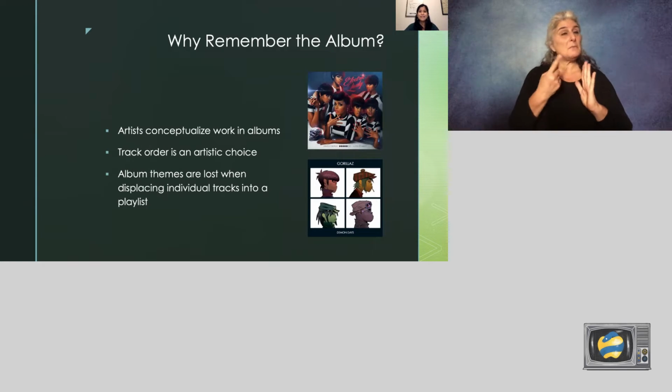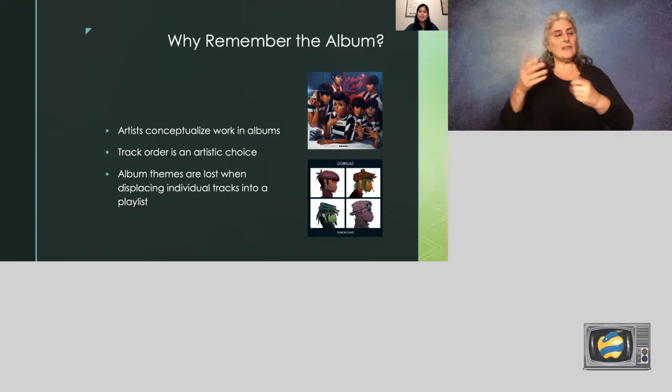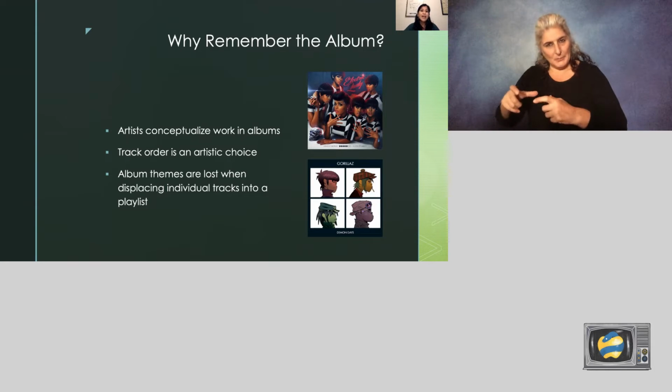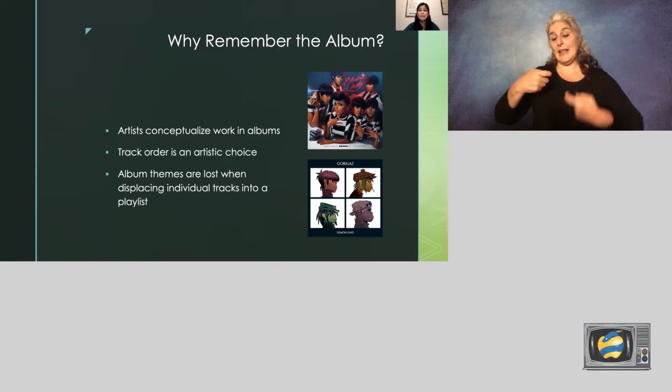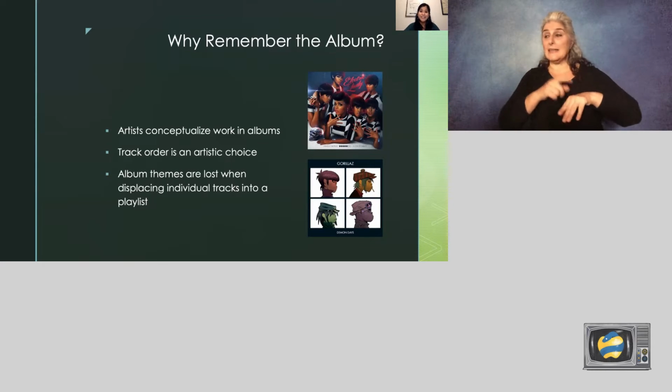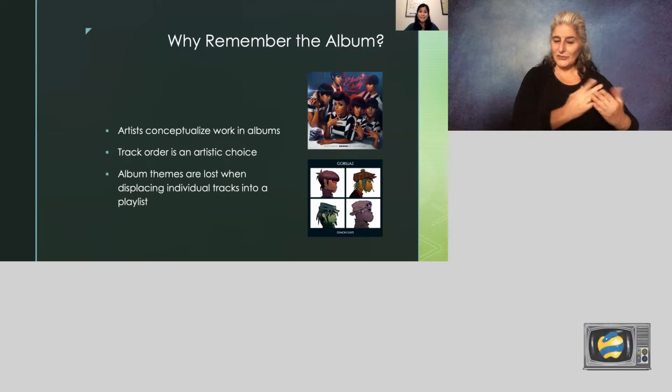However, it's clear that something is lost when tracks are valued over albums. Musicians often conceptualize their work as an album with an intended track order and overarching themes that progress, and all of that is lost when songs are put into a playlist. A few examples of contemporary albums like this are Janelle Monáe's The Electric Lady, or Demon Days from Gorillaz. When I get tracks from either album in a playlist, I find it jarring when the song ends, and the next song is not what comes next on the album. I often just end the playlist, and I start up the album instead. I don't think this is the intended outcome.